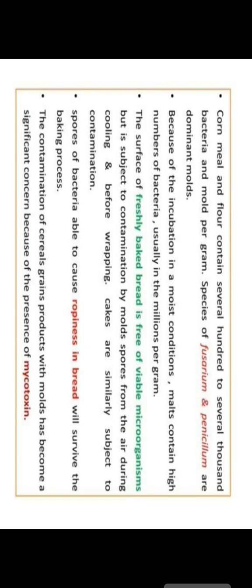Okay, about that, different types of flours have different types of contamination. Cornmeal flour contains several hundred to several thousand bacteria and molds per gram, with Fusarium and Penicillium also present, and malt, because of incubation in moist conditions, contains a high number of bacteria. The surface of freshly baked bread is free from all viable microorganisms, but when we put it